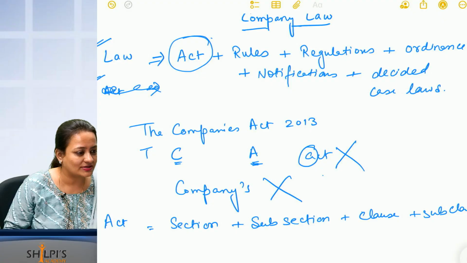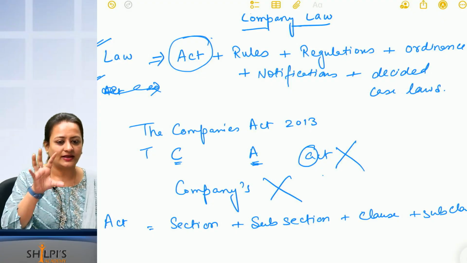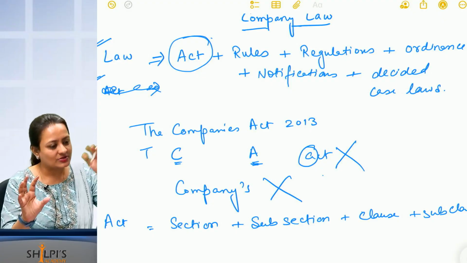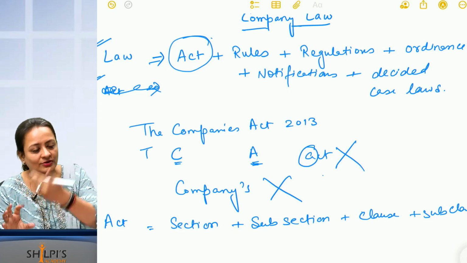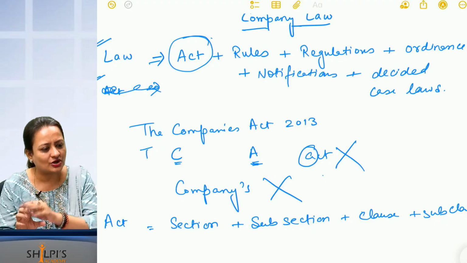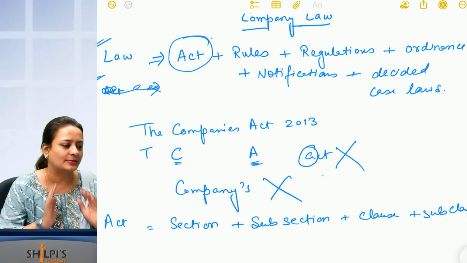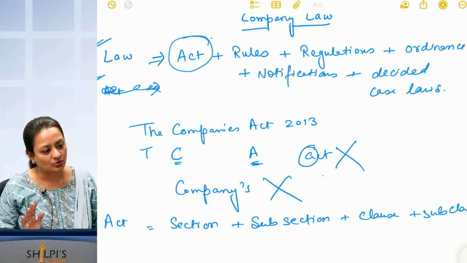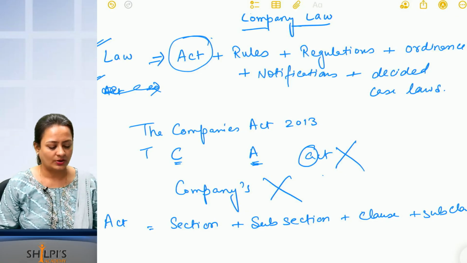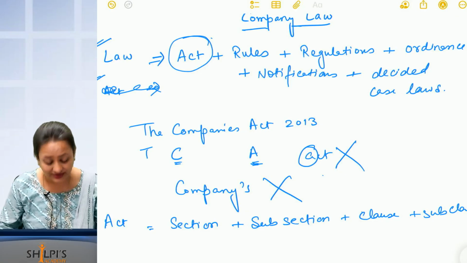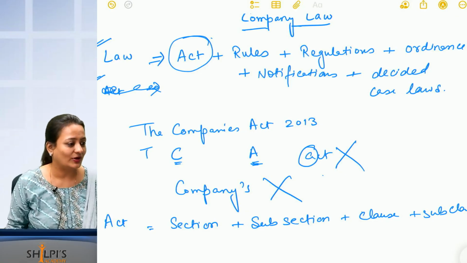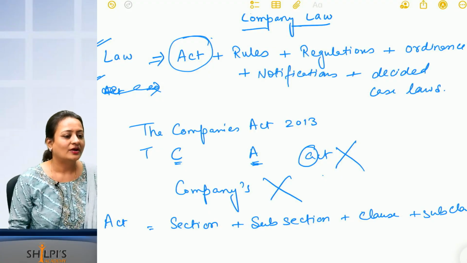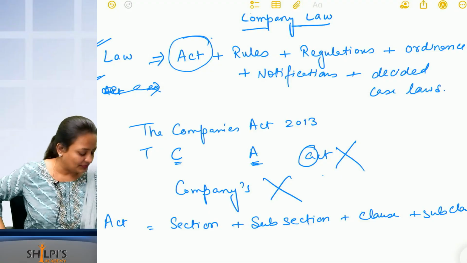Are you able to understand this part? So the Act will tell what you should do. Rules will tell how you should do that, or any other detail which is not mentioned in the Act, they will mention in the rules. Is that okay? We will be studying the rules also. Okay? You have to remember the section numbers. Yes, you have to remember. How many sections are there in Companies Act 2013?